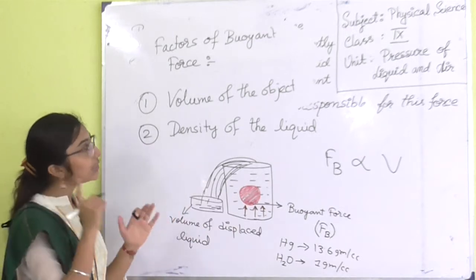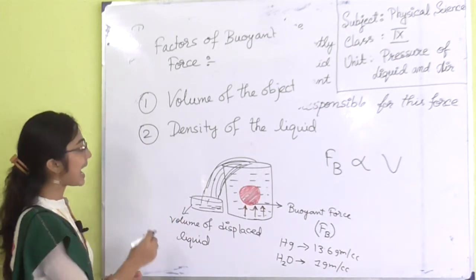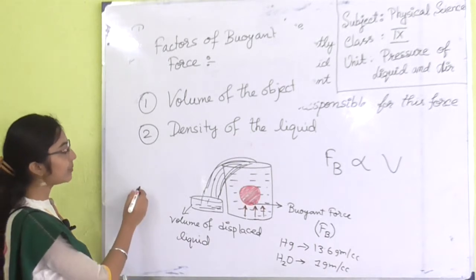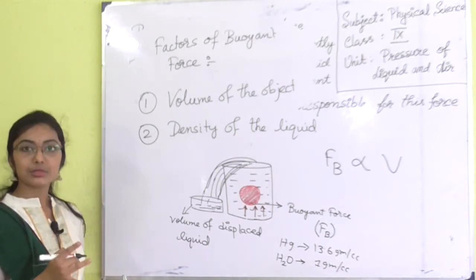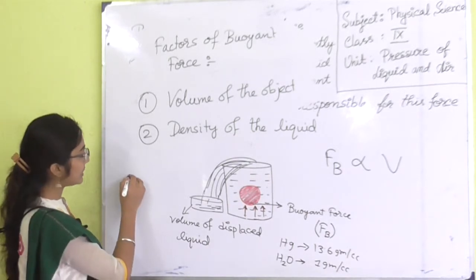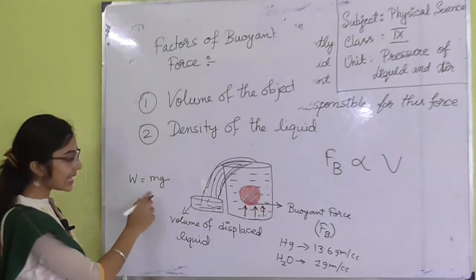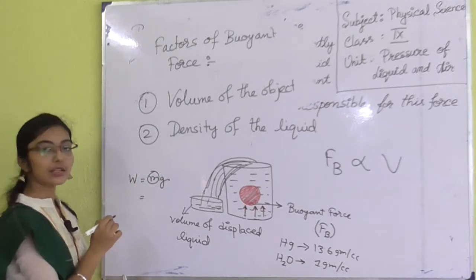You have to keep in mind that upthrust, as I discussed in my earlier class, is basically W equal to mg. So upthrust is like this, mg, where m means the mass of the object.